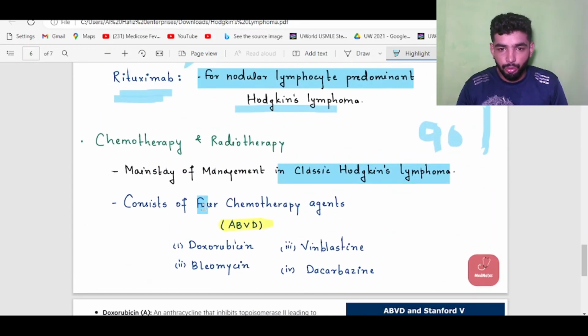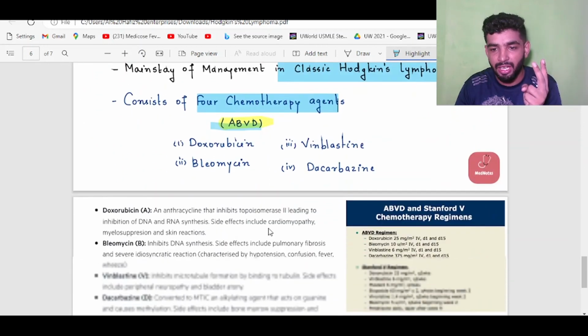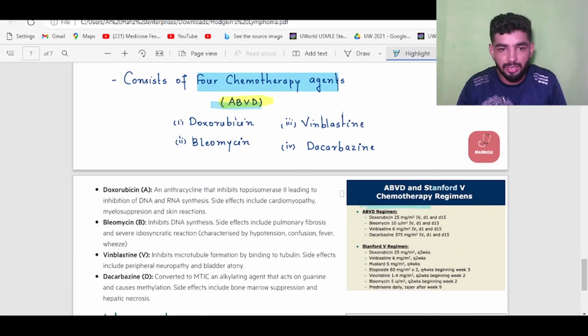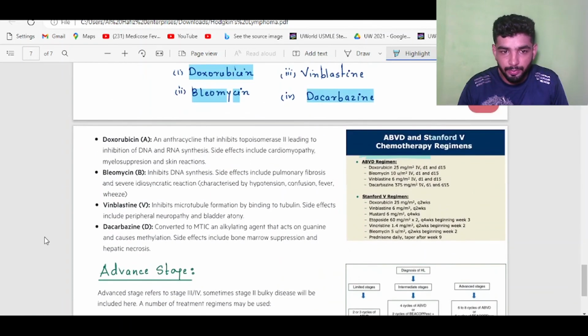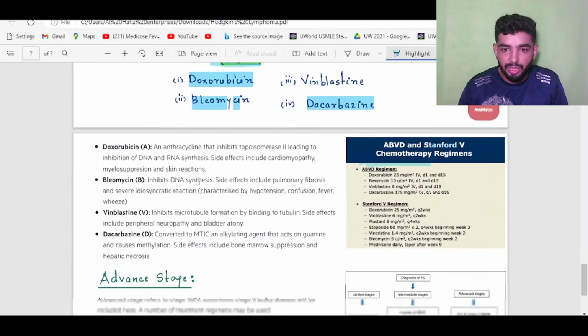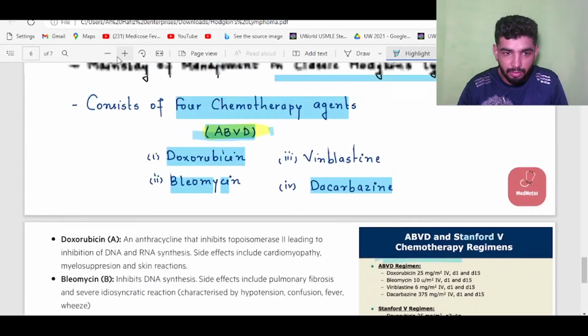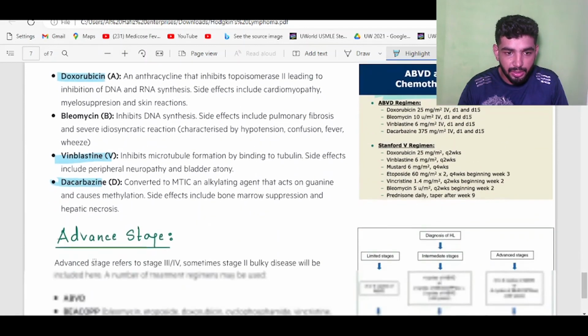The other is chemotherapeutic agents. There are two classifications for the treatment plan. Number 1 is ABVD and the other is the Stanford 5 chemotherapy regimen. ABVD is doxorubicin, bleomycin, vinblastine and dacarbazine. In the Stanford 5 regimen, you may remember, it also includes doxorubicin, bleomycin, vinblastine and dacarbazine.